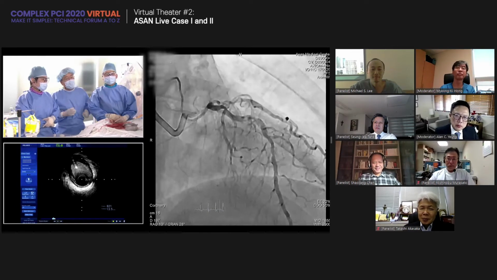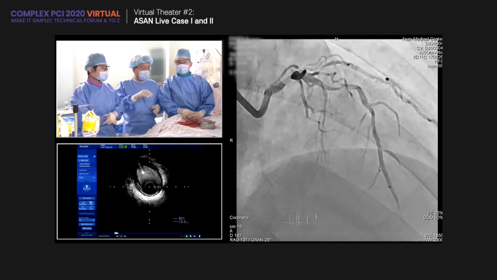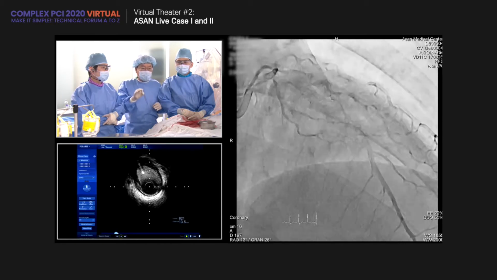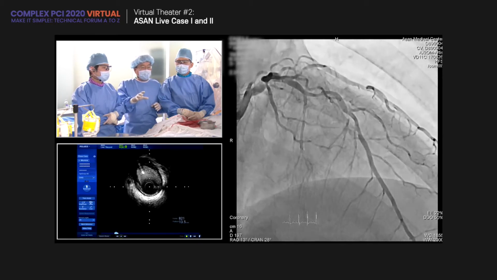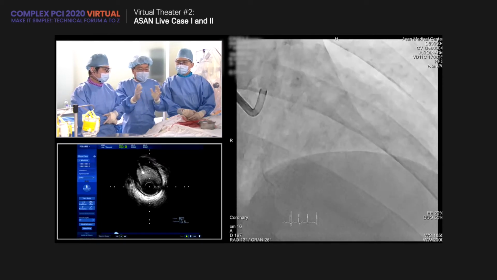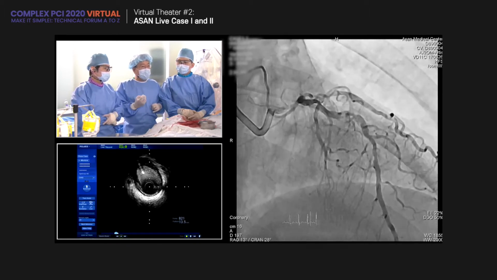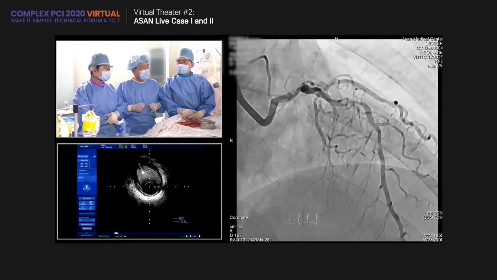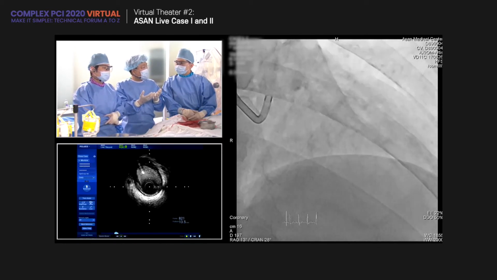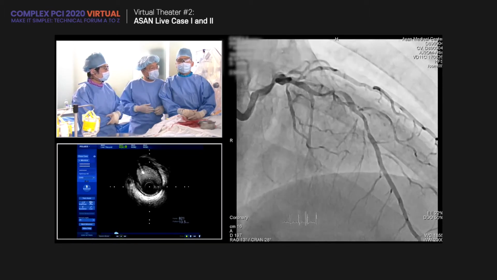However, recently, for almost 2 years, if Dr. Chen agrees, we got almost the same concept. If the side branch is more than 2.5 and there is significant disease, we do upfront 2 stents. We compared it side by side with provisional stenting. However, 2 stents is really good. So we really prefer upfront stenting if the size of the big one is more than 2.5.